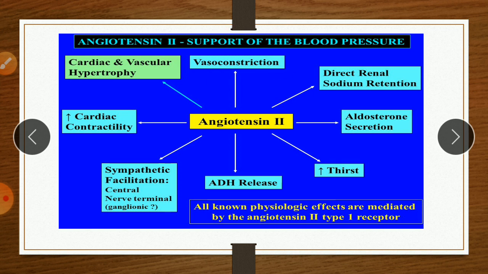In addition, angiotensin II stimulates release of ADH, that is called antidiuretic hormone or vasopressin, from the hypothalamus. This ADH conserves water when the body is dehydrated. In the kidney, ADH increases permeability to water. This results in concentrated urine and reduced urine volume.